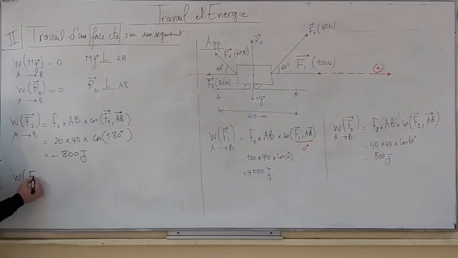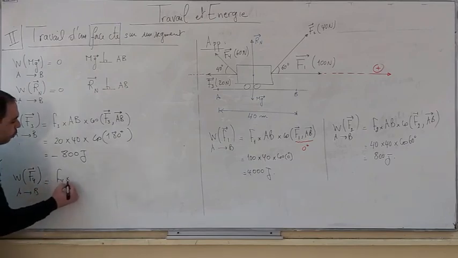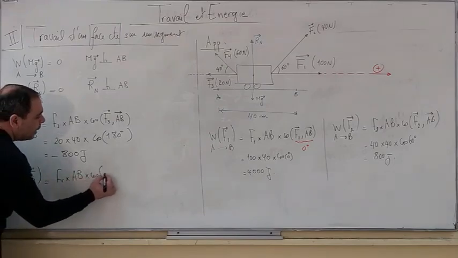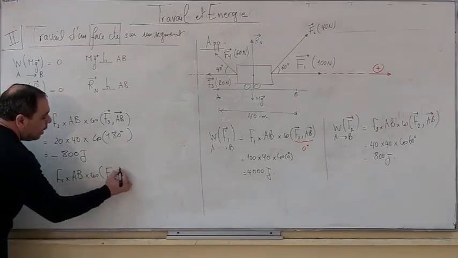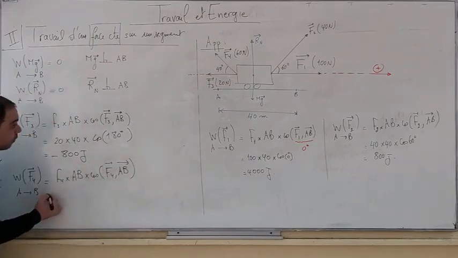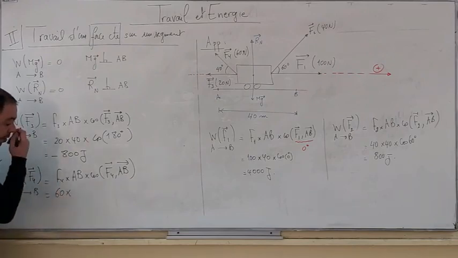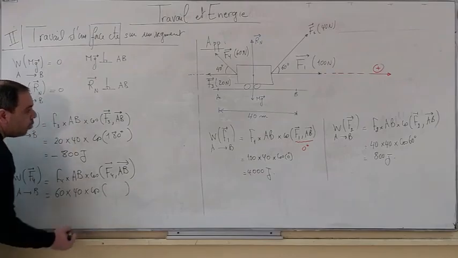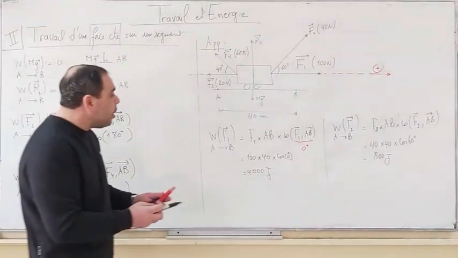Now for the work of the force F4 when its point of application moves from A to B. It is F4 times AB times cosine of the angle between F4 and AB, which is 60 times 40 times cosine of a certain angle. Look here.